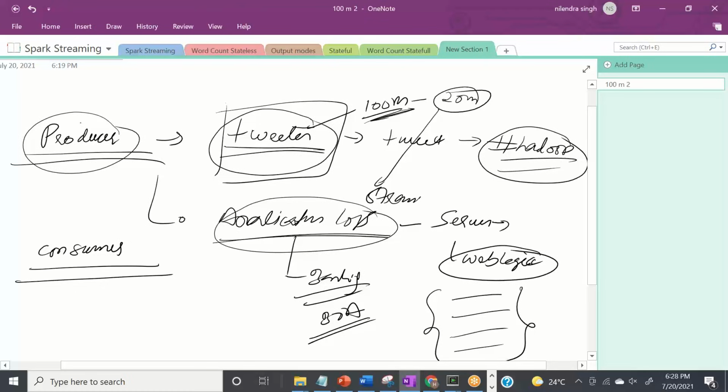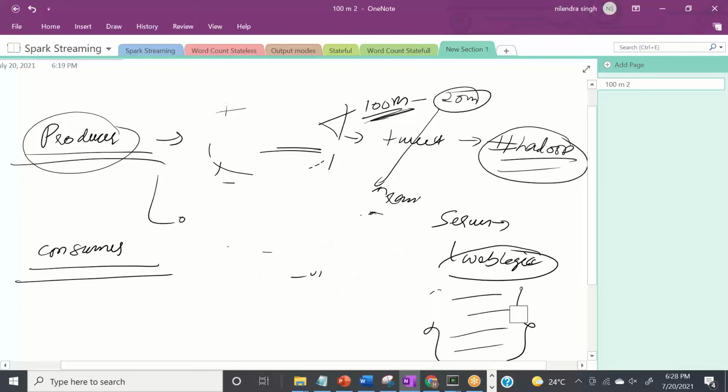So there can be a number of examples. In very simple terms, any application which is producing data on a real-time basis we call a producer, right? So this is what a producer is.